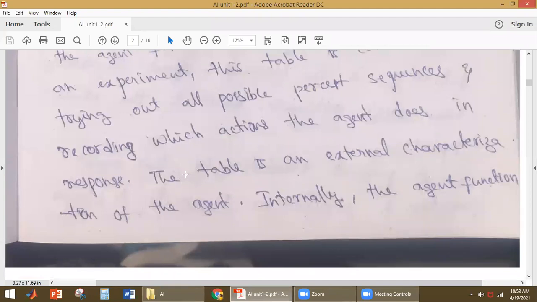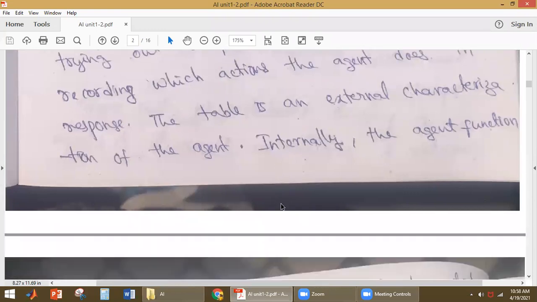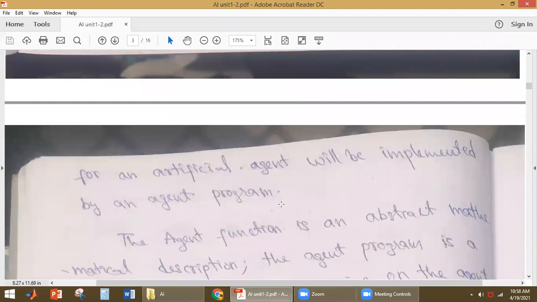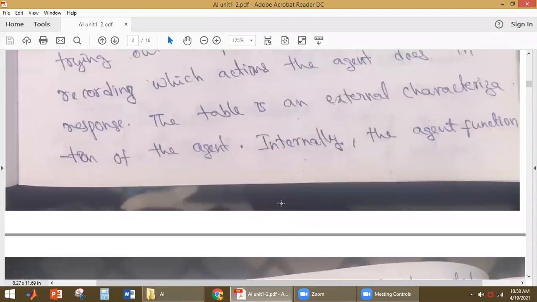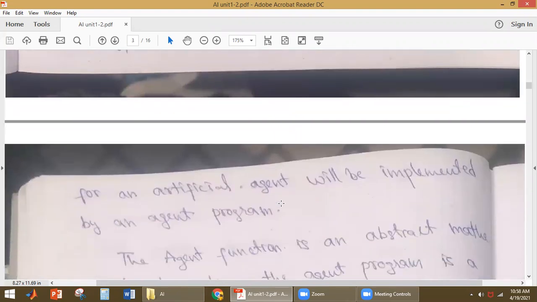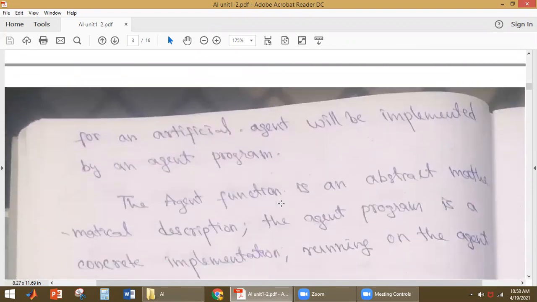The table is the external characterization of the agent. Internally, the agent function for an artificial agent will be implemented by an agent program. How will it be implemented internally? By using an agent program. The agent function gives the external characterization of the agent, whereas internally it will be implemented by using an agent program.